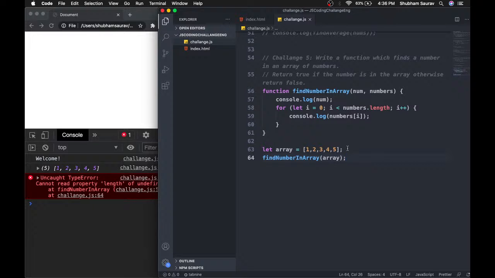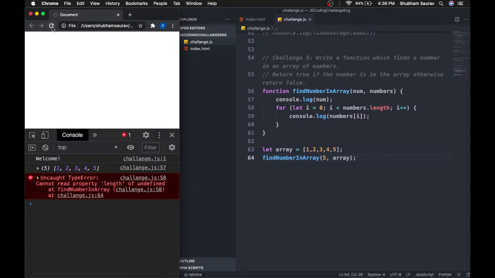Yeah, again a silly mistake. We are passing only one parameter here and we need to pass two parameters. So with our array right now in this function call is the first parameter, but we need two parameters here, and again this was a very silly mistake. I mean really silly mistake. And this is what happens in coding. It happens all the time. You will make mistakes and you will make some silly mistakes.